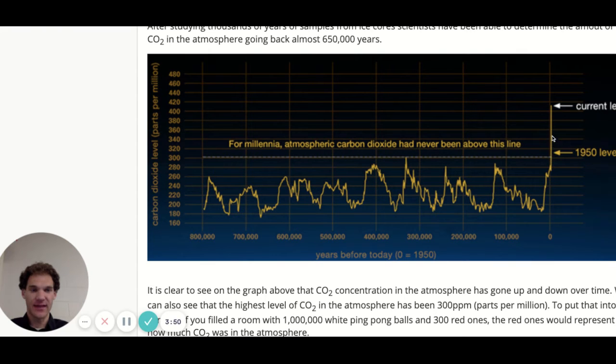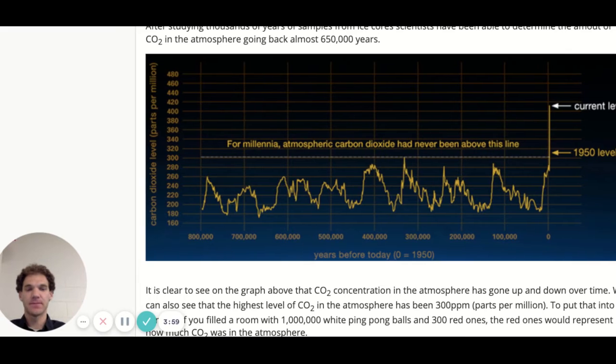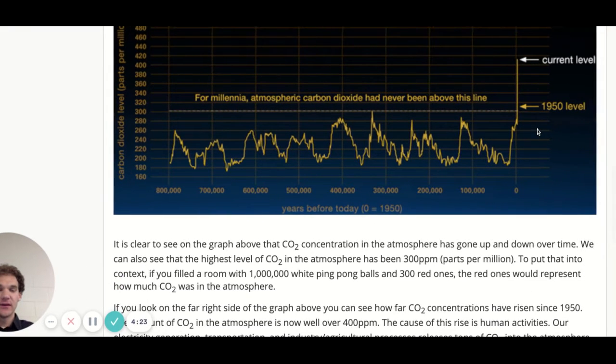And then in the last 70 years, look at this, we've put it up over 400, almost 420 parts per million. So we can see that humans are drastically increasing the amount of carbon dioxide in the Earth's atmosphere. There's no refuting that fact. We can study it, test it, find out all the information, find out the concentration. Way outside its normal historical fluctuations.